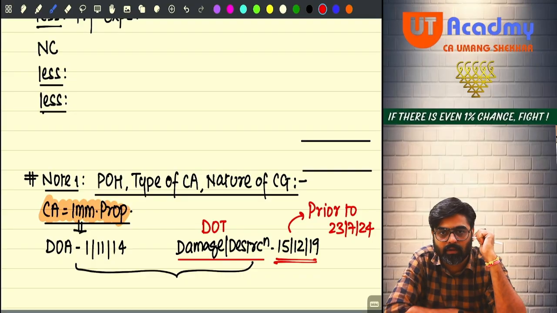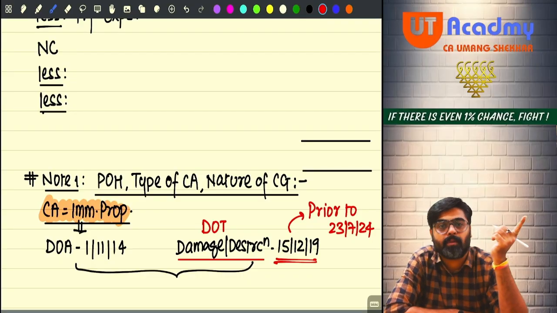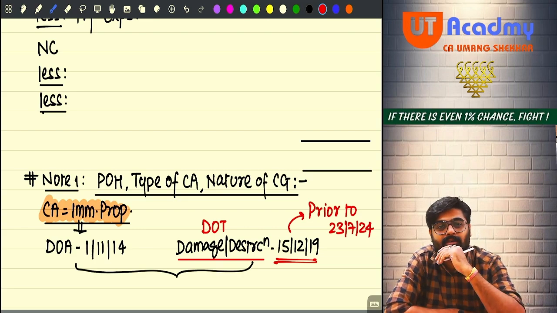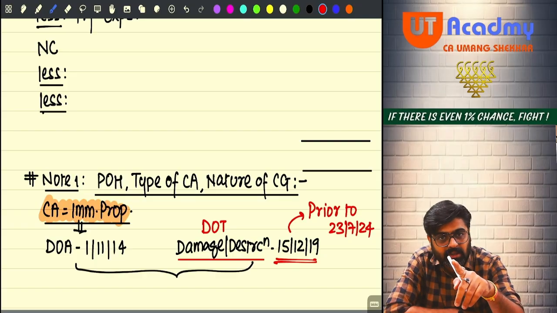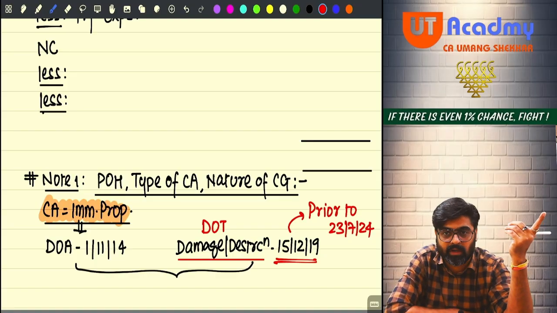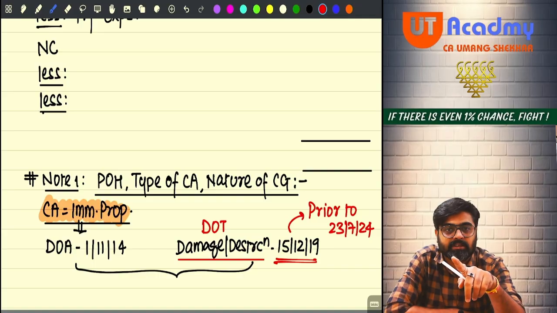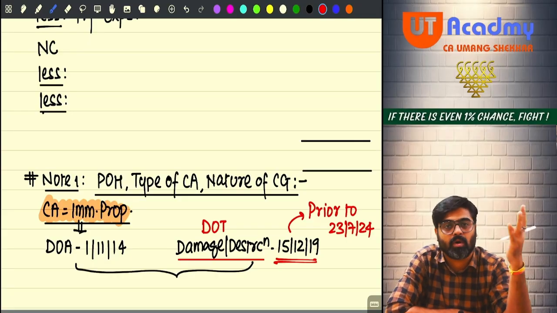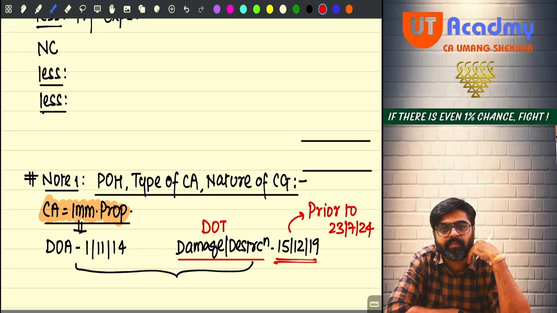Yes, sir. So if any immobile property was transferred prior to 2024, what used to be the period of holding? 24 months. Even if this damage or destruction would have been on or after 23rd July 2024, for example 15 December 2024, that means the transfer is taking place on or after 23rd July 2024, still I would have checked 24 months only.